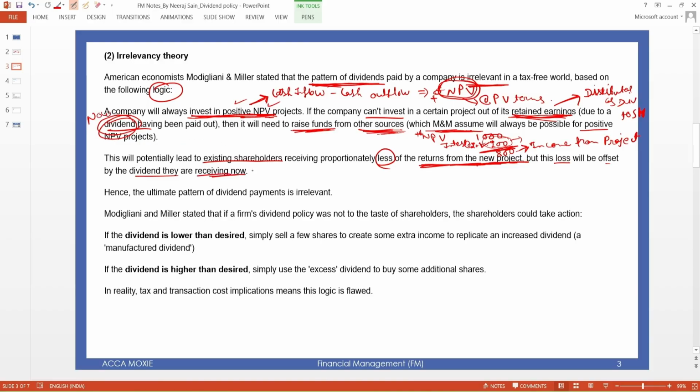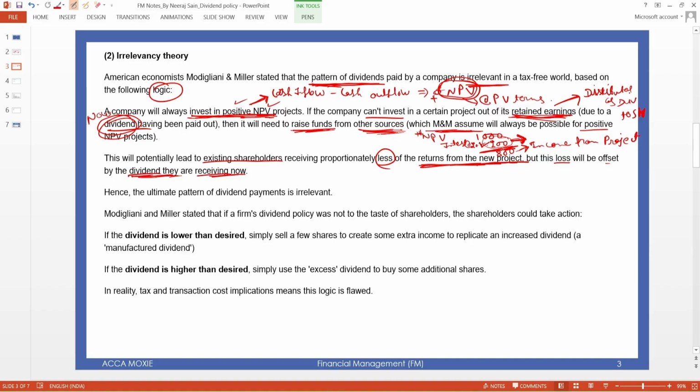That's why the company borrowed from outside, so you received the dividend. So ultimately you received the dividend, but you received lower future income.